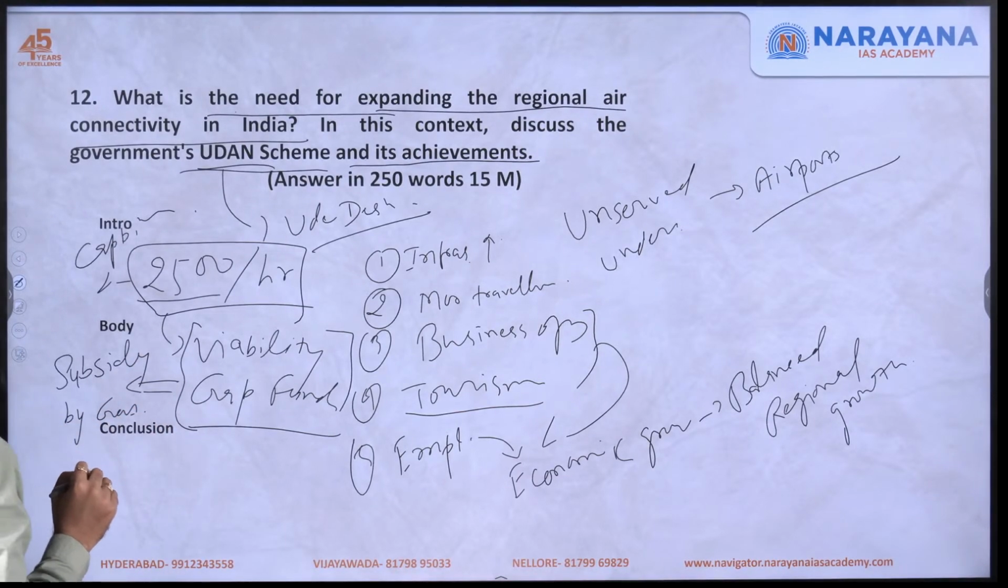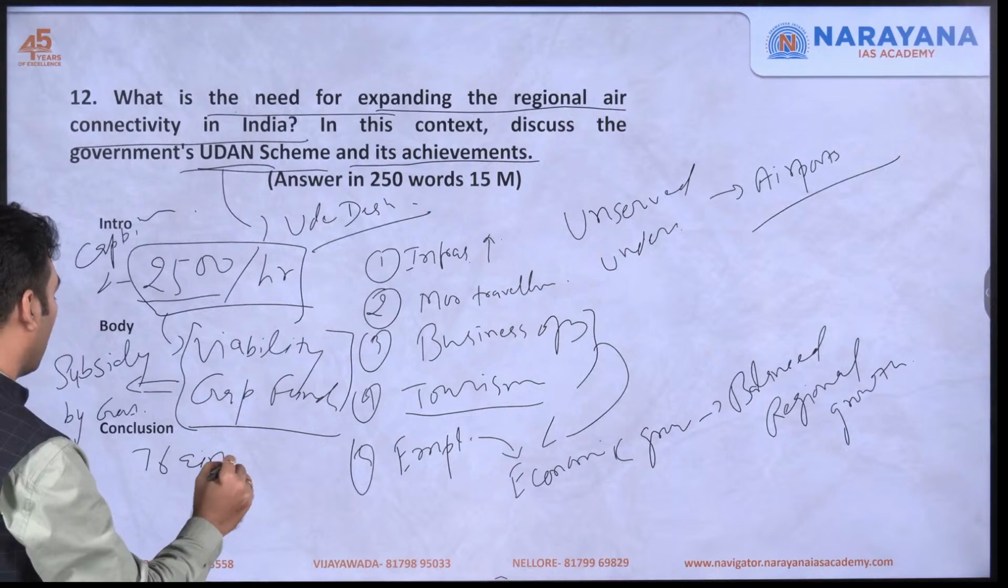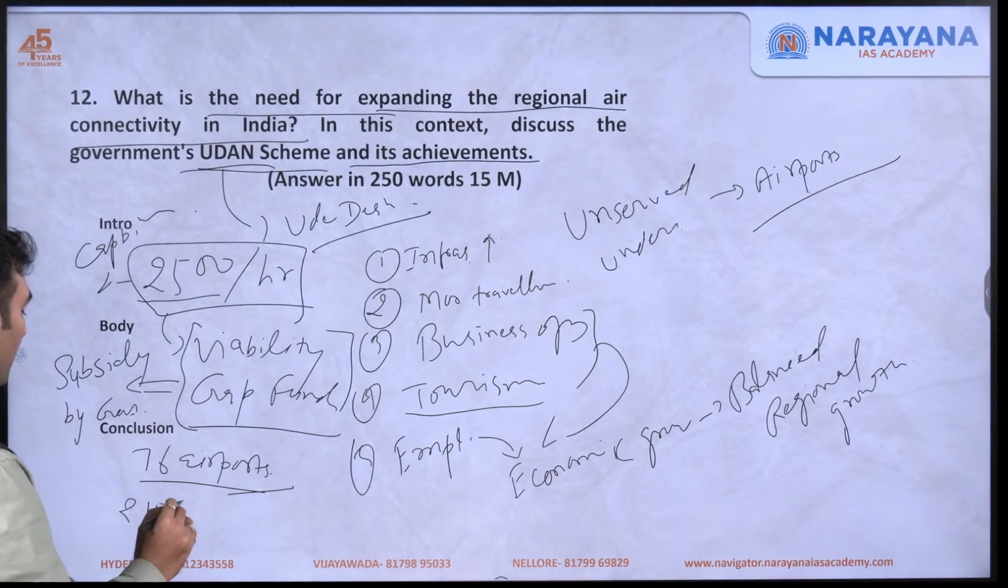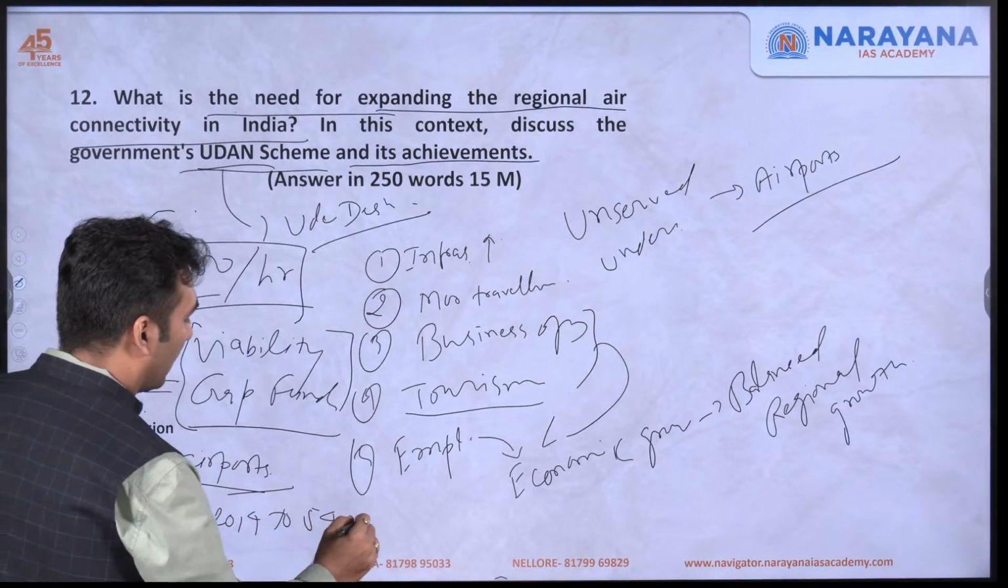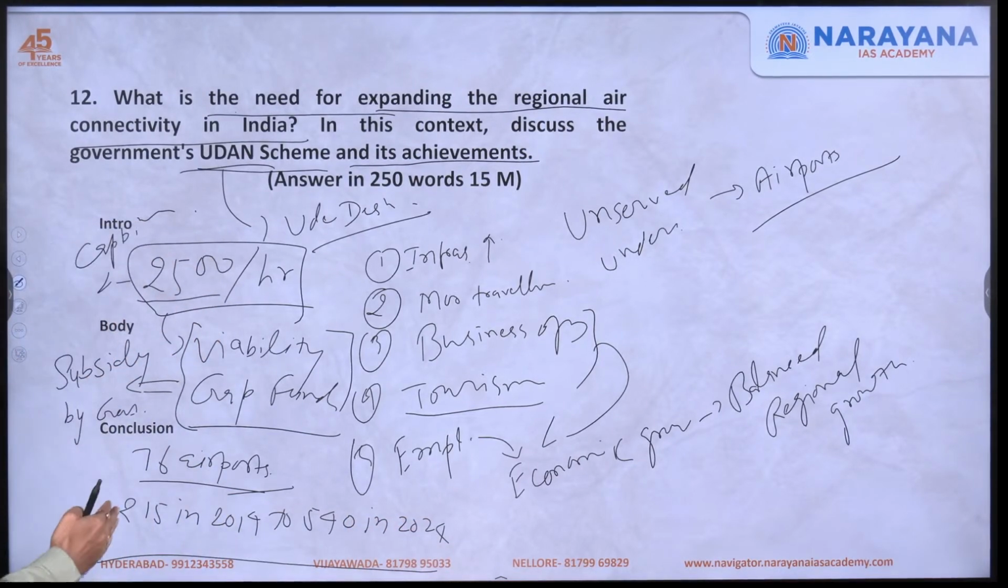Through this, Udan has connected 76 airports in our country. And because of these, the domestic routes have increased from 215 in 2014 to 540 in 2024. So it has more than doubled the domestic routes. I am saying here, domestic routes on which airplanes are flying. These domestic routes have more than doubled in India.